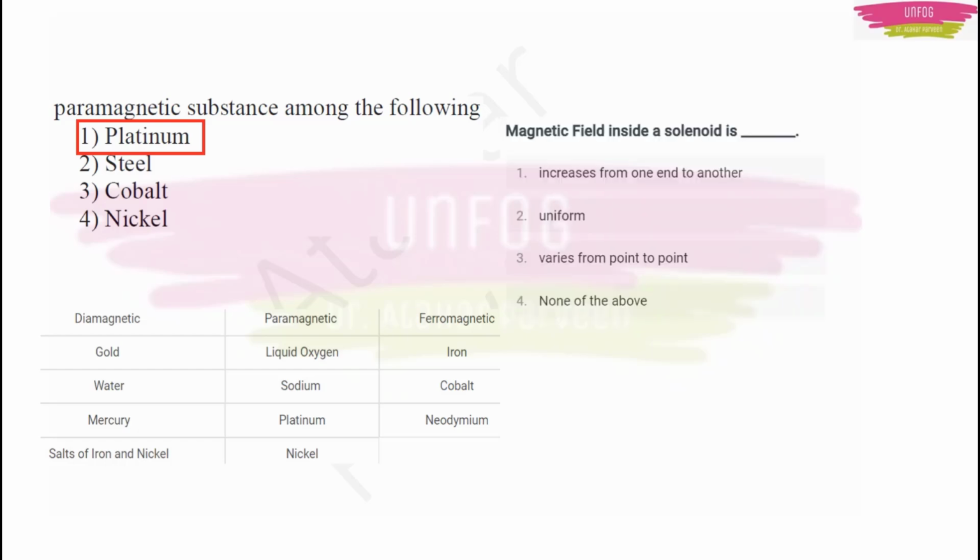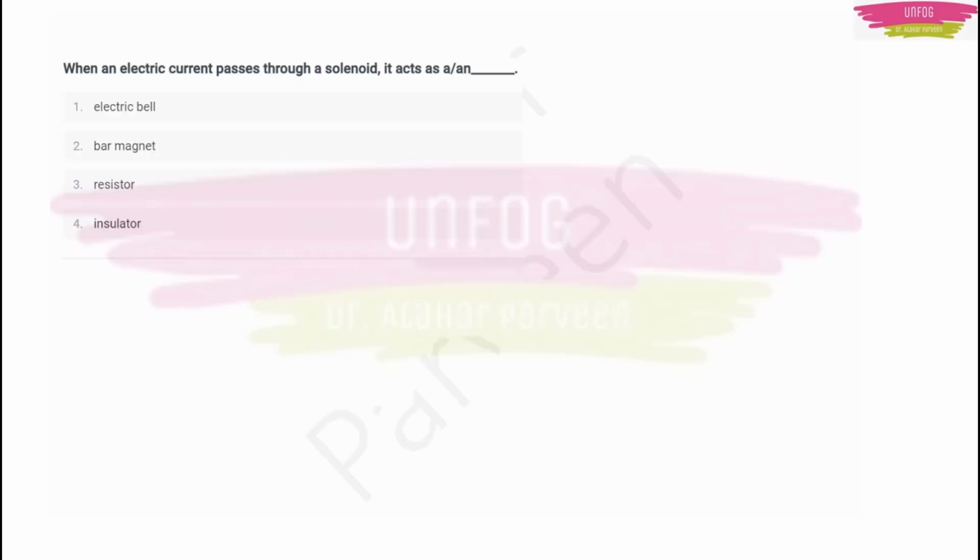Magnetic field inside a solenoid is, of course, uniform. I told you, right? Inside a solenoid, it will be uniform. When an electric current passes through a solenoid, it acts as a bar magnet. I told you, right? In the bar magnet, inside it the direction will be from south to north and those lines will be parallel. Outside it, there will be closed loops. That time the direction will be from north to south. In both the bar magnet and the solenoid, the same things are going to happen with the magnetic field lines.